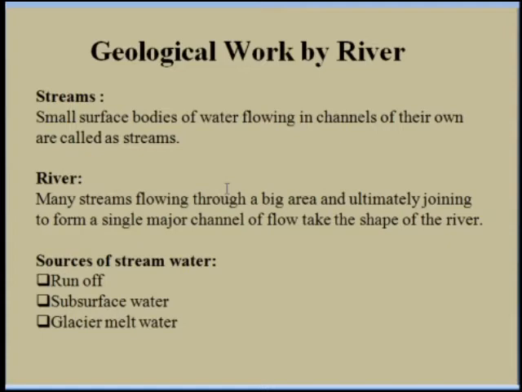As we know, some streams are intermittent and some are perennial. That means streams are of two types. First is the intermittent, second is the perennial. Perennial means the rivers or streams which are flowing throughout the year.